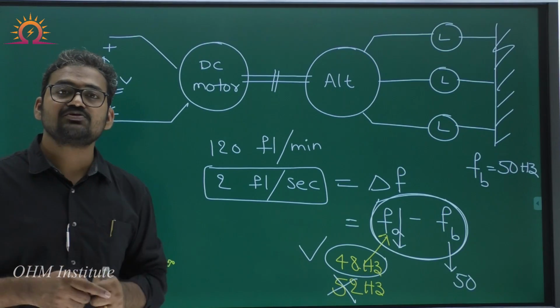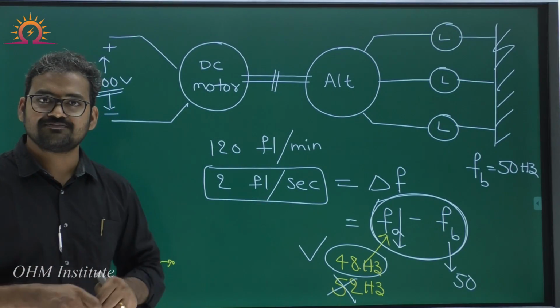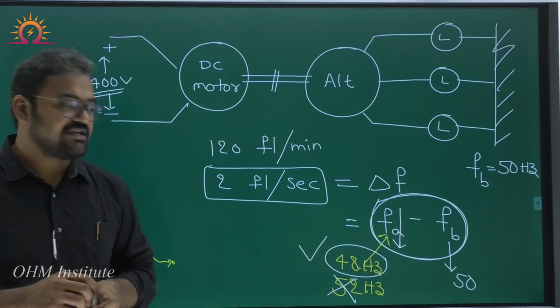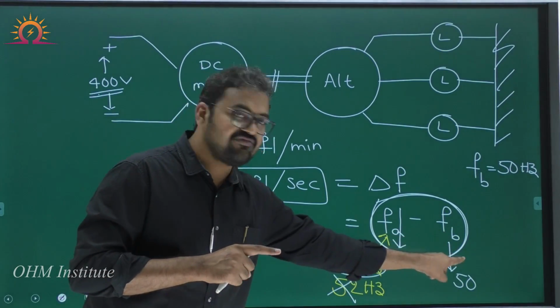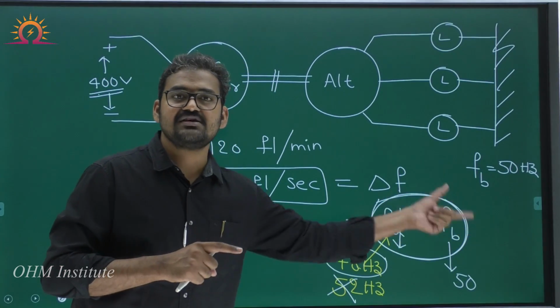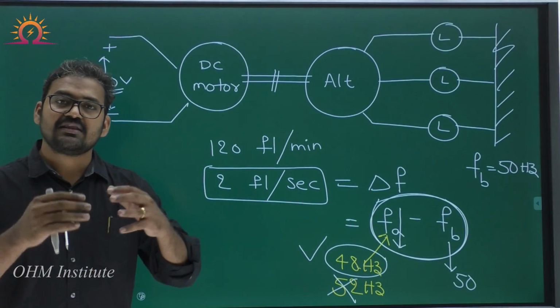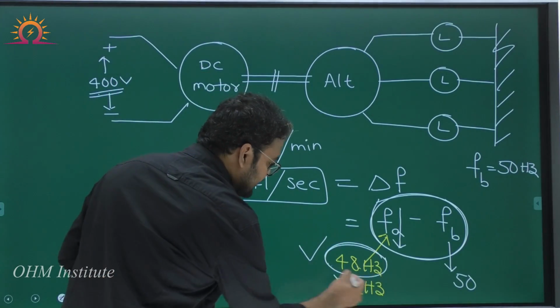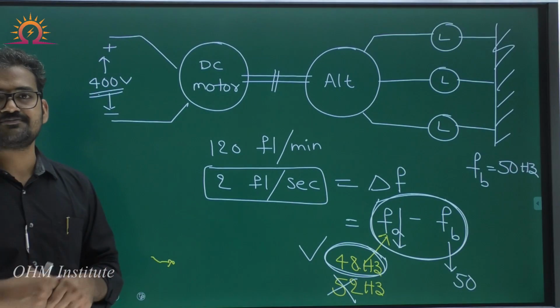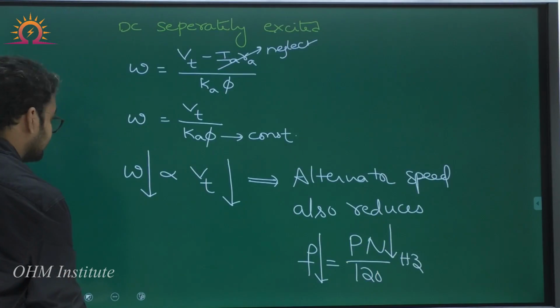Now, let's try to synchronize this alternator with bus bar. If you want to synchronize, you have to increase this 48 Hz to 50 so that alternator frequency is equal to bus bar frequency and then synchronization is possible. So, our aim is let's make this 48 Hz to 50. Let's see how to do that.